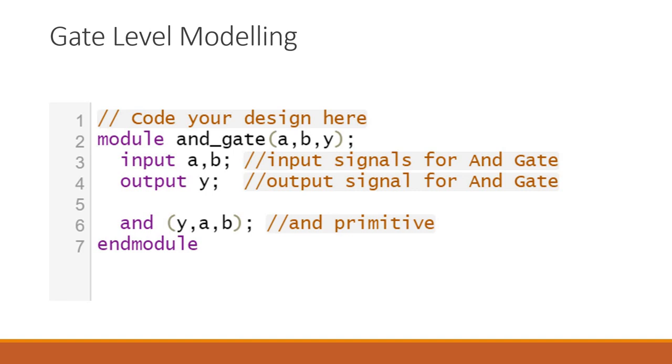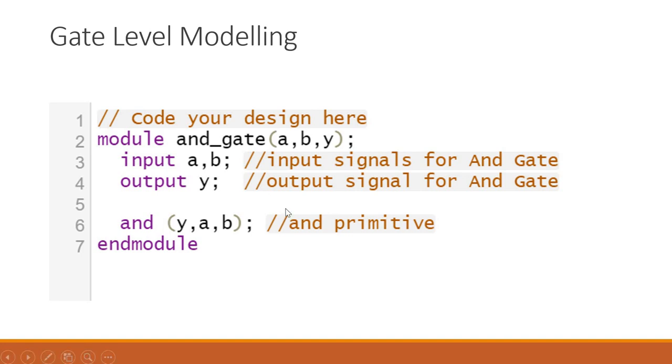According to that we can take A and B as input and Y as output. So these are basically the terminals. Now explicitly you can declare what the input and output signals of these designs are. So in gate level modeling, I have given a small idea here. I have written input A and B and then output is Y. So clearly here I have mentioned this is the input signal for the AND gate and Y is the output signal for the AND gate.